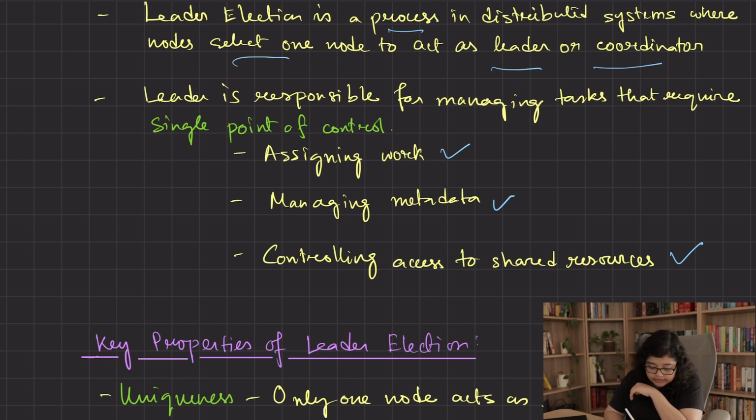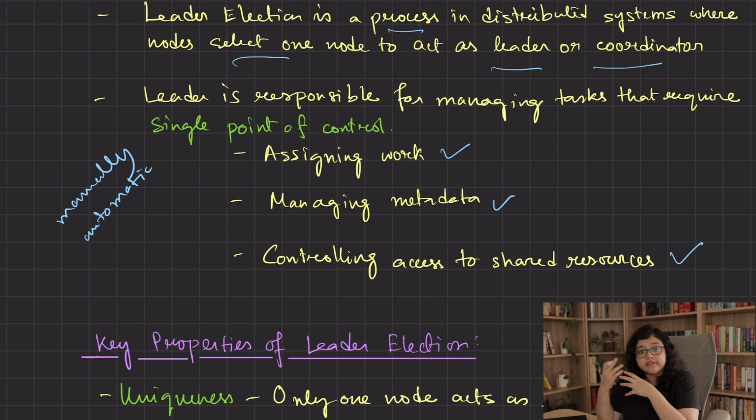smoothly. It can be done manually as well as automatically. Manual leader election relies on manual decision or static configuration, but it is prone to errors and it does not scale well. Automatic leader election, on the other hand, is fast, fault tolerant, and safe, making it the preferred choice for modern day distributed systems. In this video, when we say leader election, we are mostly referring to automatic leader election.